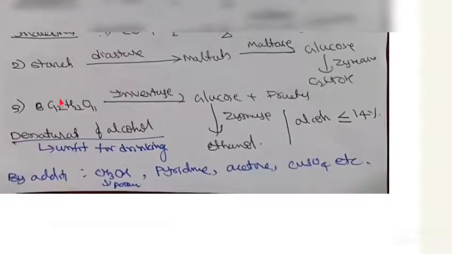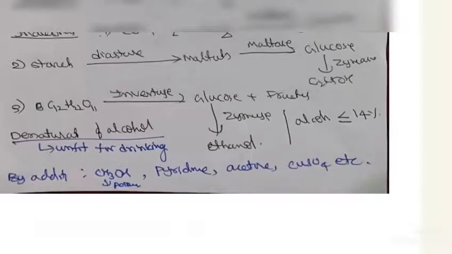And we can also use sucrose. With sucrose we use invertase, then you will get glucose and fructose, and glucose is converted into ethanol by using zymase. Okay, we will get alcohol up to 14%. If more than 14% is there, it will be oxidized to carboxylic acids.